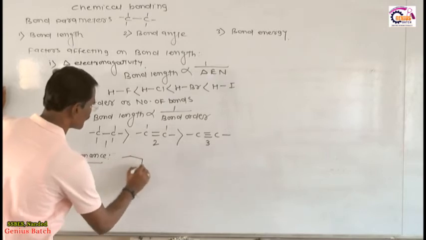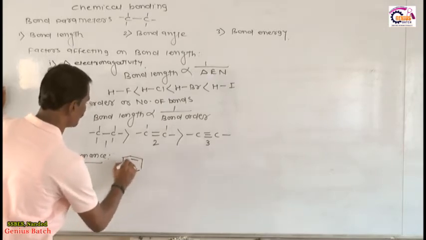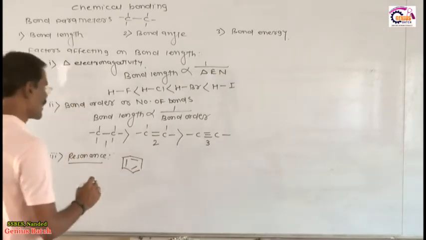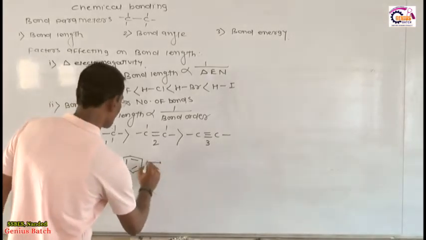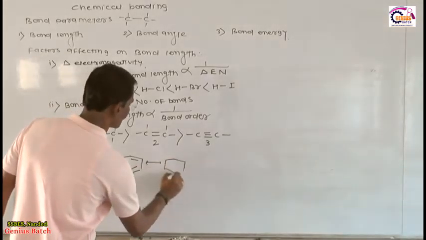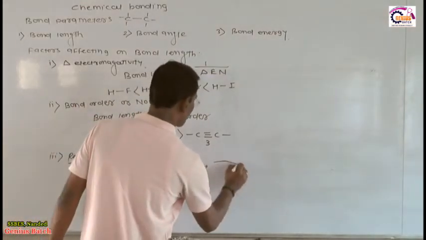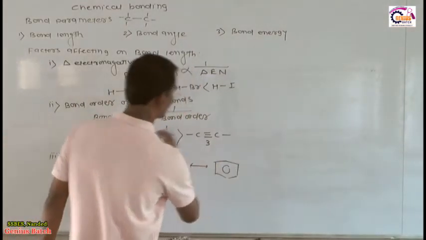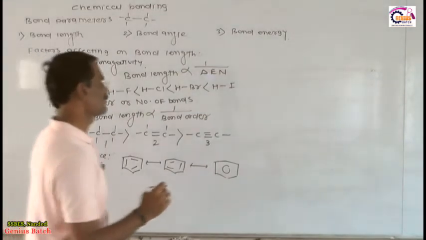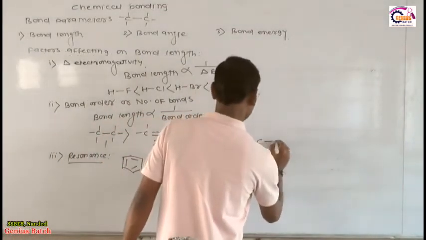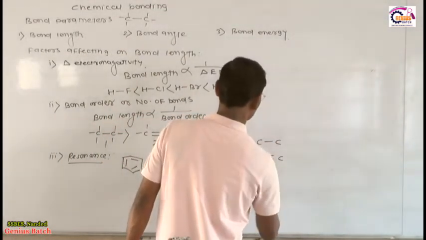My friends, suppose in the benzene molecule we have resonance. So this is the resonance in the benzene molecule. Dear students, this is a very interesting phenomenon I am explaining. In benzene, actually carbon-carbon single bonds and carbon-carbon double bonds are present.